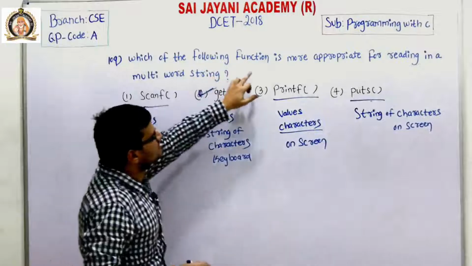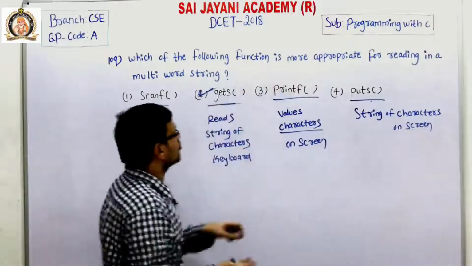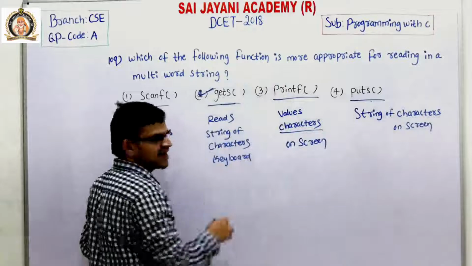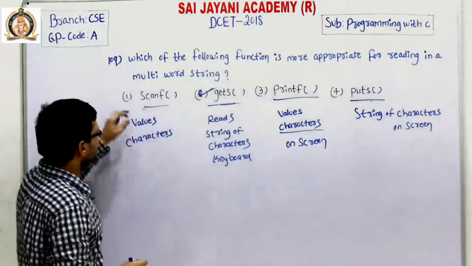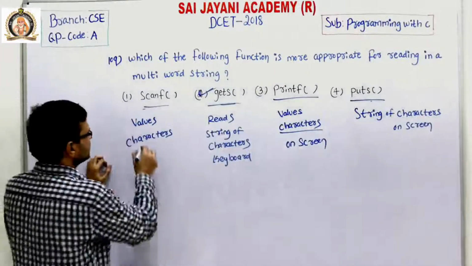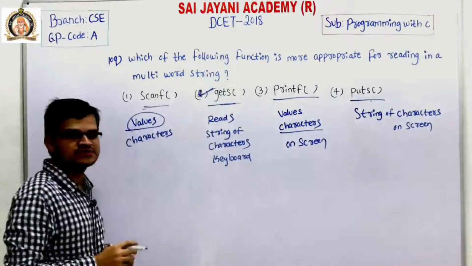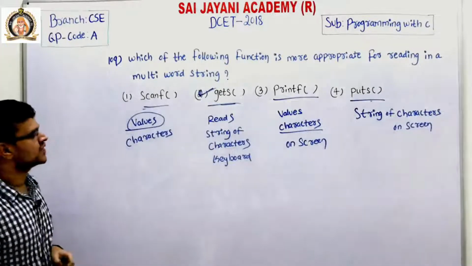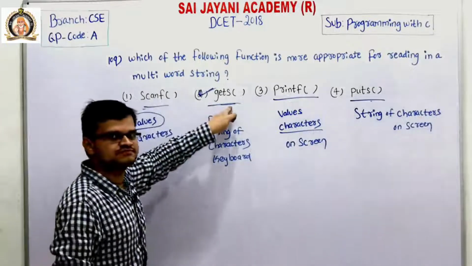Which of the following functions is more appropriate for reading in a multi-word string? That is, it reads the string of characters from the keyboard, but scanf along with that reads values of integer and floating type. So the more appropriate one means the gets function.